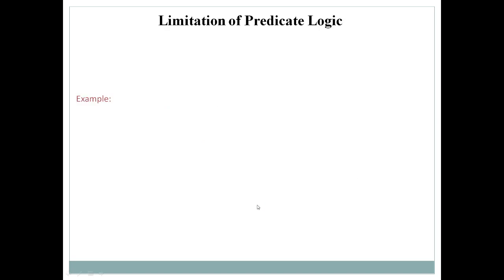And at the last we are going to discuss the limitation of predicate logic. What will be the limitation of predicate logic? As we have seen, there is a limitation in the case of propositional logic, that it can represent only statements whose value is either true or false.